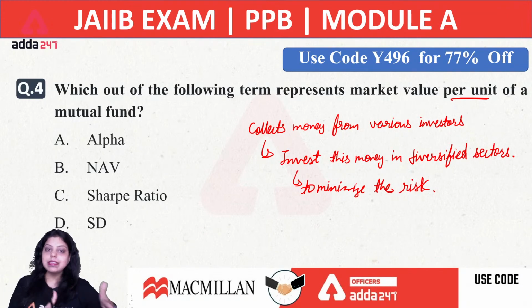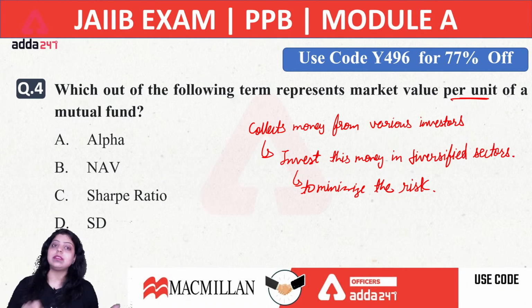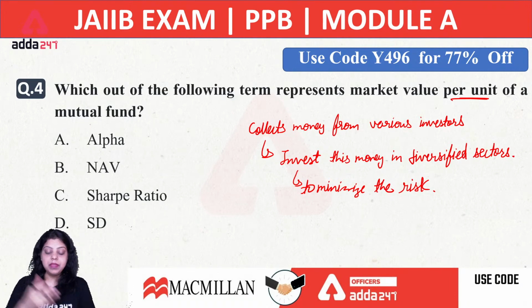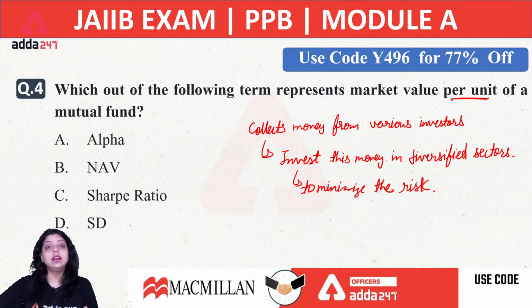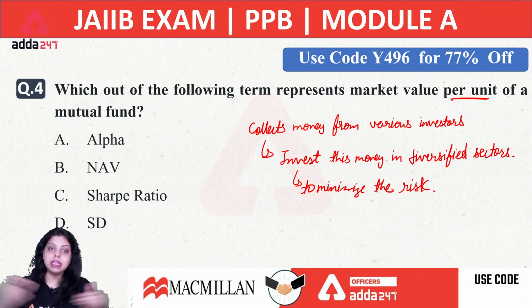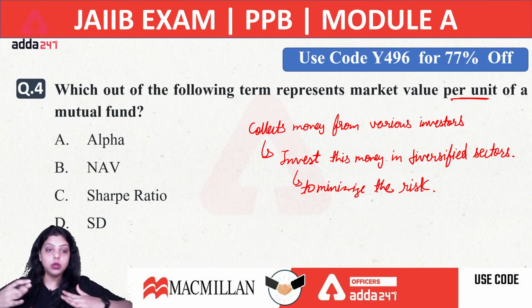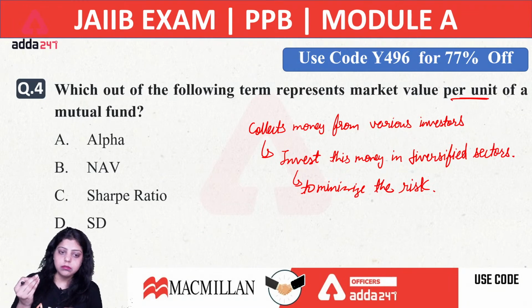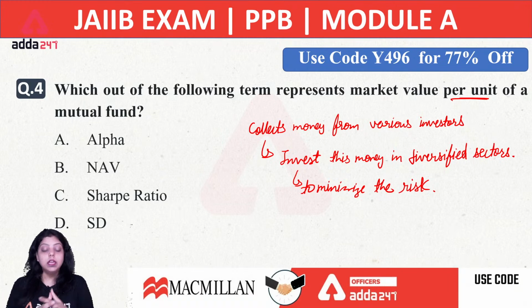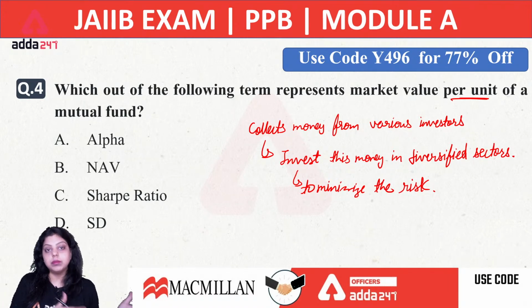I am not investing that amount in a single sector. I am investing some amount of my money in the share market, in the capital market, then in the FD, then in gold, then in real estate. So I am dividing my money into different sectors because I do not want to take risk. That's why we invest in different markets, so that we eliminate the risk that can arise from one market. So this is known as mutual fund.